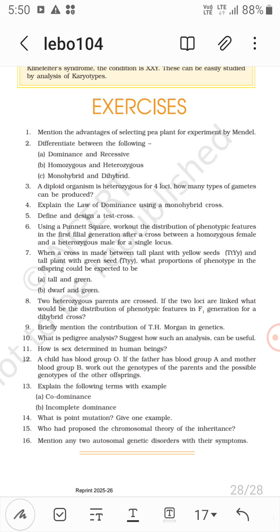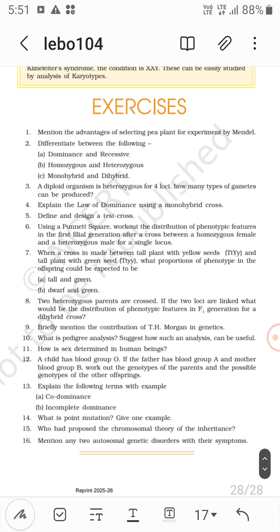If the child has O, it means the parents are IAi and IBi. The other offspring can also have AB, A, B, and O. So that's it. This can be asked in the exam.